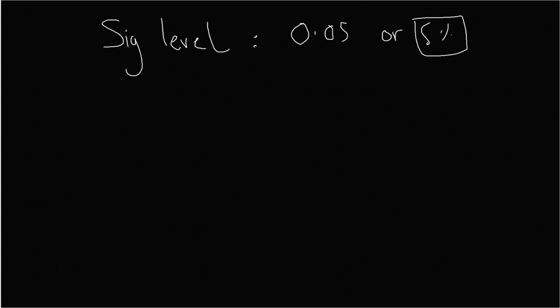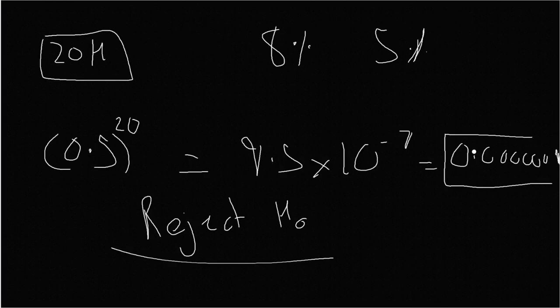In this case, if we're using a significance level of 5%, then we reject the null hypothesis, as our probability of this happening by chance is much less than 5%. Even if it was close to 5% but less than 5%, we would still reject the null hypothesis.